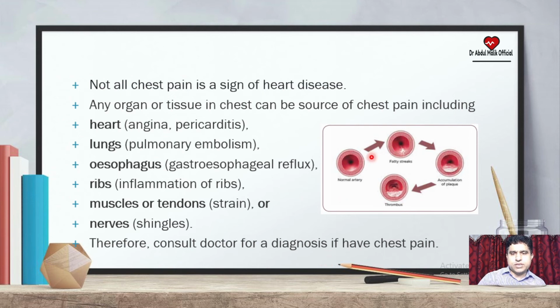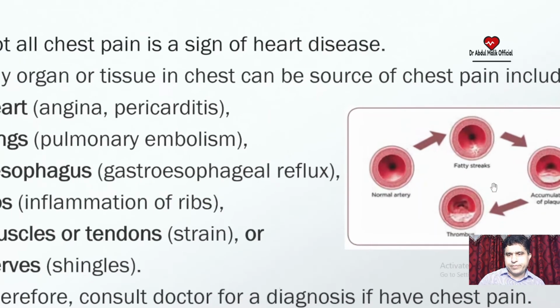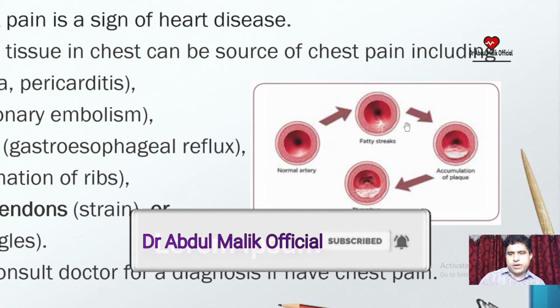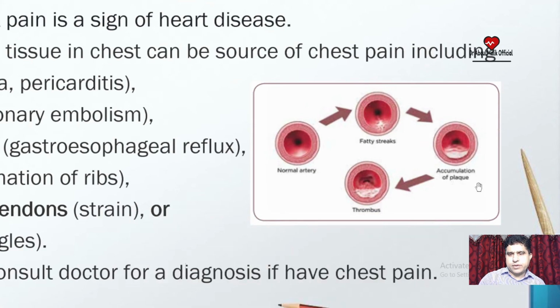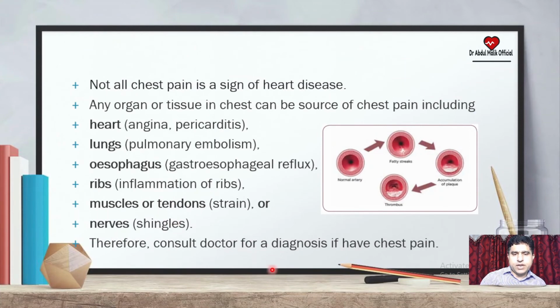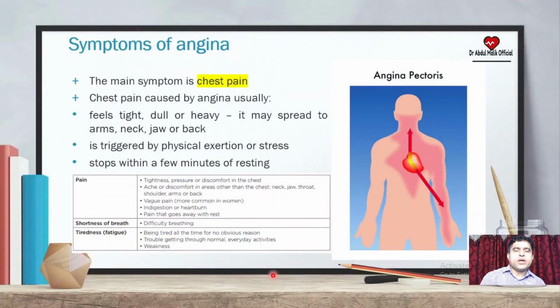So this is the normal artery. If there is deposition of fat in the arteries, you can see there is blocking of the opening, the lumen, and then accumulation of plaque. There is a plaque, and there is thrombosis formation. There is a blockage of the coronary arteries, and the blood supply will be blocked to the tissues of the heart. This can cause angina or other diseases of the heart.